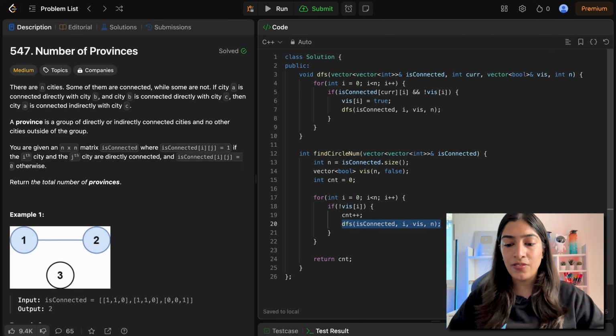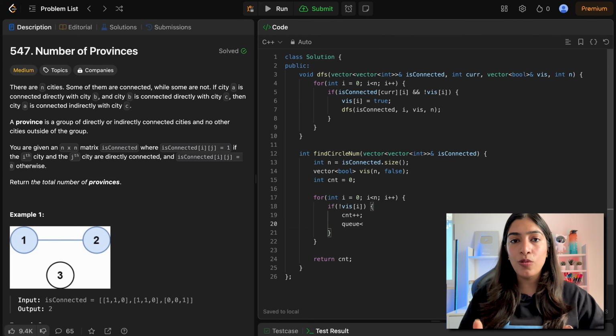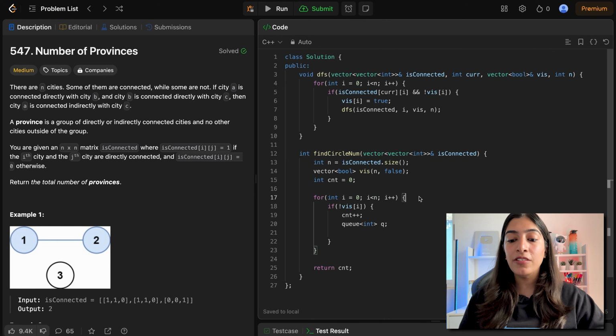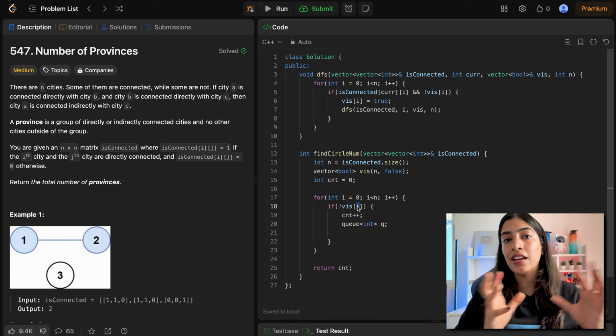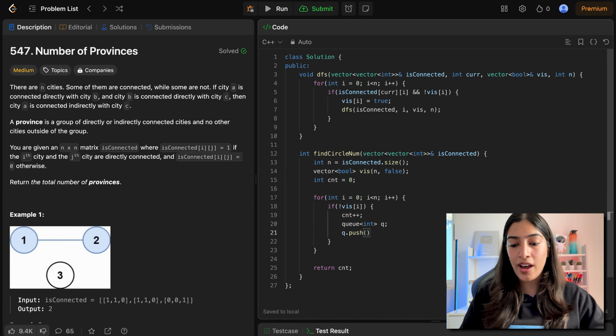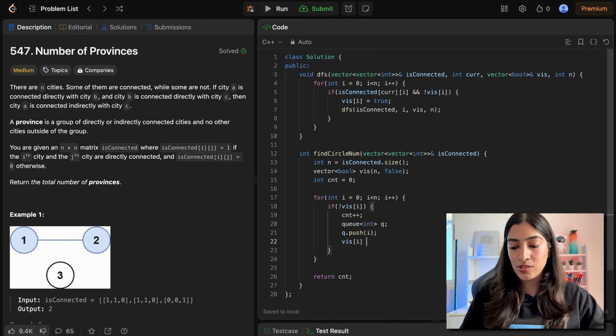So instead of doing DFS, I'll be doing BFS. What do I use for BFS? I use a Q. And here what is my node? My node is an integer itself. I'm going to call it Q itself. And here what is the number of times where I'll be doing BFS? Now that is the number of provinces itself, right? Here I am going to keep calling it for every I that has not been visited. So how many times I am doing BFS? Just like how many ever times I was doing DFS, and every time I will just increment the counter. And in this I will start with I. So I is my first element that I am going to push. Obviously I am going to mark it as visited as well.